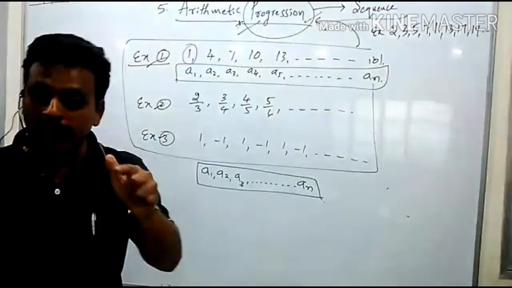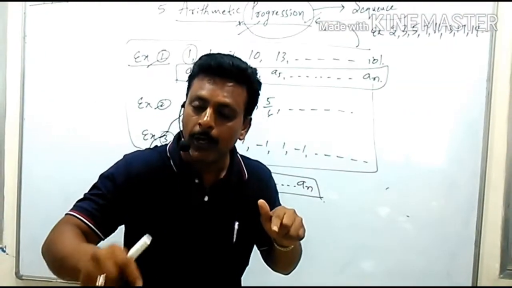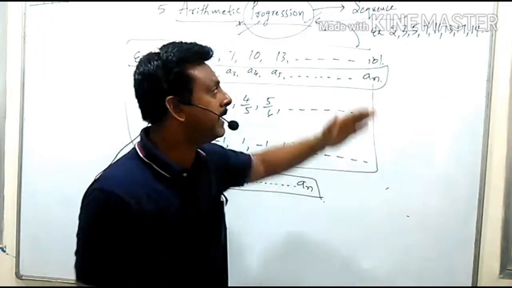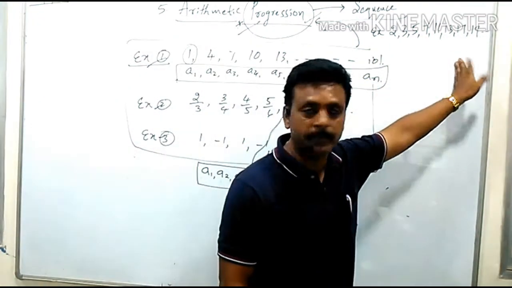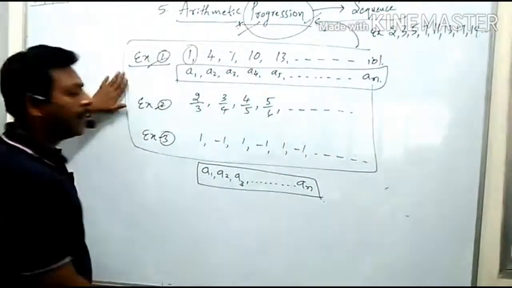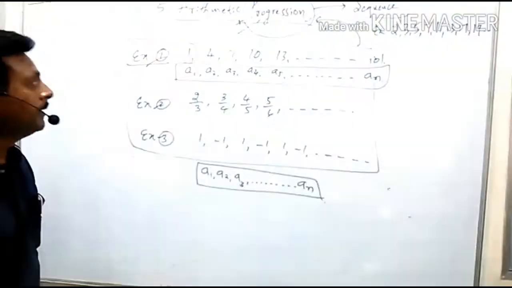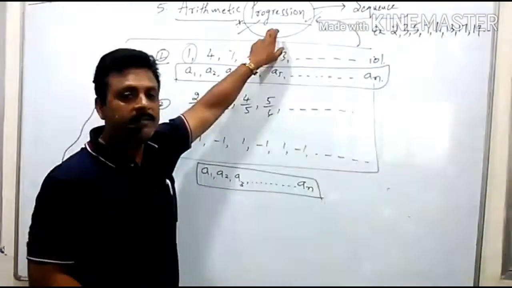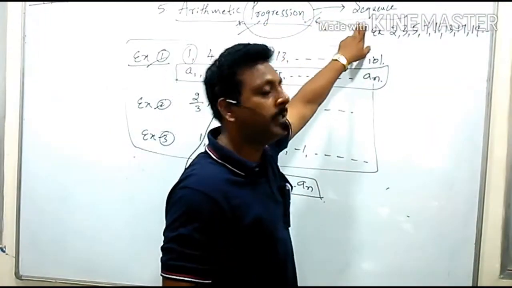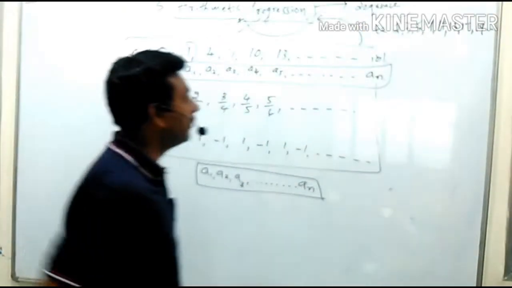Here we are using logic. What logic are we using? The numbers which are divisible only by itself or 1 are said to be prime numbers. This logic we are using and we are writing the group of numbers. Such sets are said to be a sequence and such arrangements of numbers are said to be a progression. In a progression there is only one gap. These are arrangements of numbers according to a definite mathematical rule. These are arrangements of numbers according to a logical rule. I think you understood.